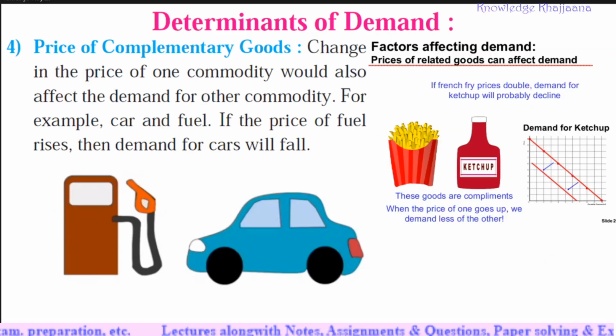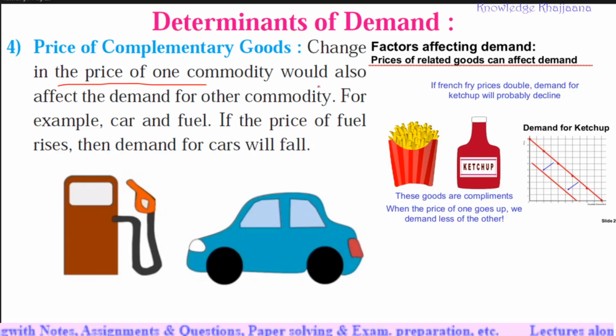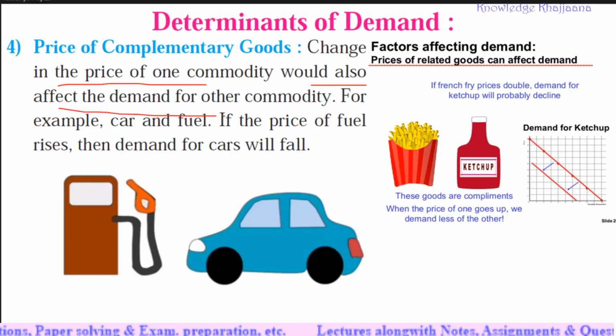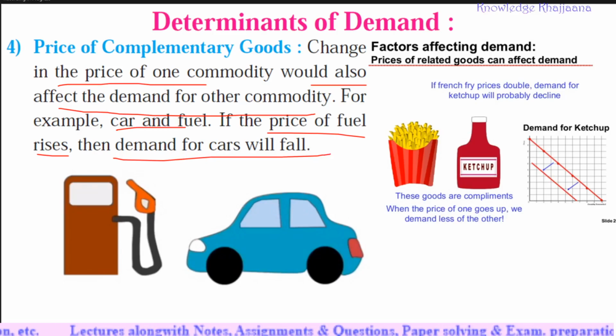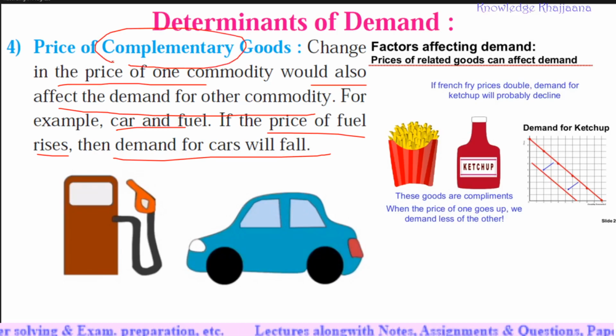Okay, next is price of complementary good. What is meant by complementary? Change in the price of one commodity would also affect the demand for another commodity. For example, car and fuel. If the price of fuel rises, then demand for car will fall. What has been said? Which goods are complementary to each other? Fuel is complementary to car and car is complementary to fuel.